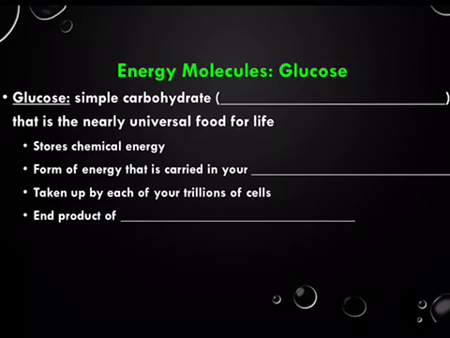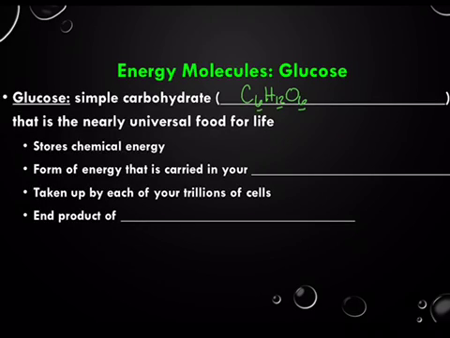So energy molecules, there are two main energy molecules that our bodies use. The first one is glucose, and the second one is ATP. So glucose is a simple carbohydrate, has a chemical formula of C6H12O6. So 6 carbon atoms, 12 hydrogen atoms, and 6 oxygen atoms. And this is the nearly universal food for life.